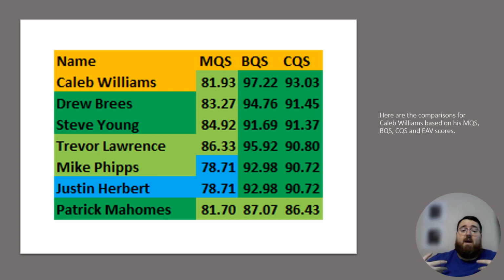But again, looking at the data and the players that tested like him, this is what you're looking for. This is kind of what you're looking at in terms of Caleb Williams. Does this mean that he's going to be like Drew Brees and Steve Young and Trevor Lawrence and Mike Phipps and Justin Herbert and Patrick Mahomes? No, Caleb Williams is going to be Caleb Williams. But similar quarterbacks who put up this type of scores based on his age and the other factors that I also look at in terms of how I got these comparisons, this is what you get.